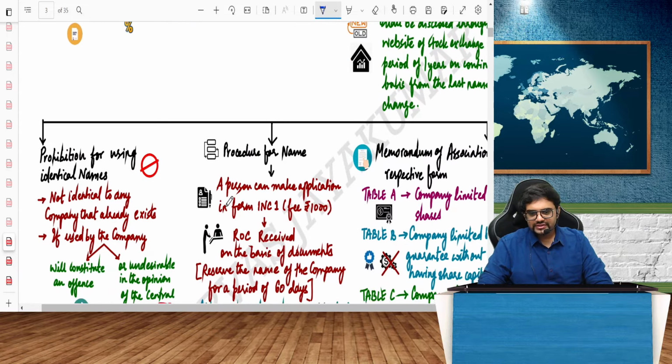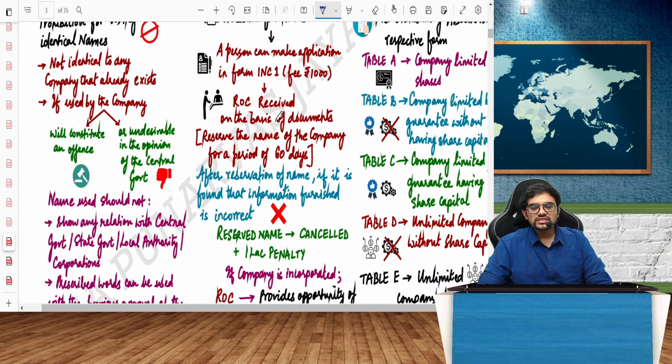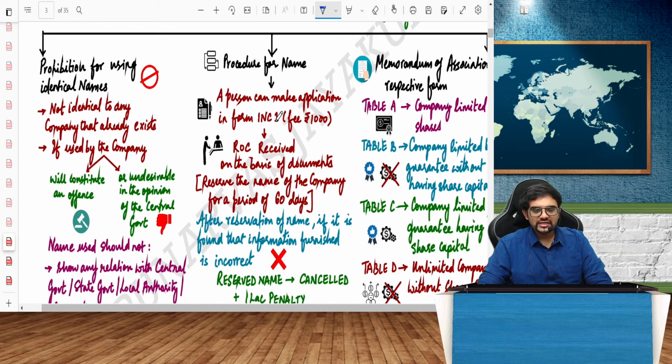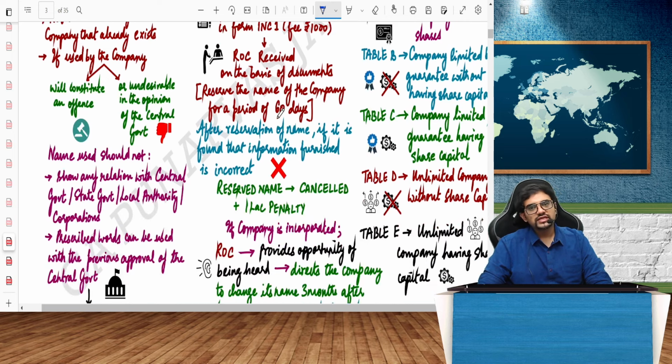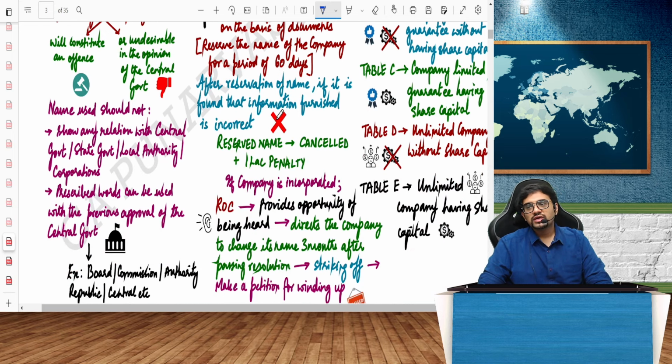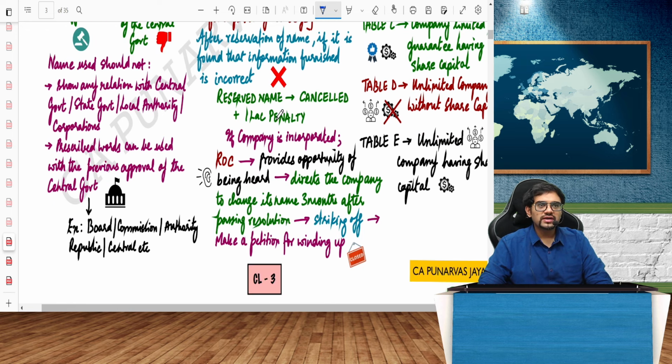Then apart from that, I cannot use identical names of whatever is already there. It should not be identical in any sort of way. It should not be considered an offence in any other law. I cannot use the Prime Minister's name or the President's name. Though I'm not a government company, I cannot say Central Government Limited, or local authority. I cannot say board, commission, authority. I cannot say Republic Limited, Democratic Republic Limited, or Central Limited. I cannot use these words, center, board, commission, etc.